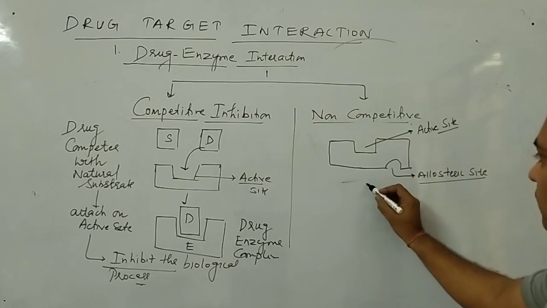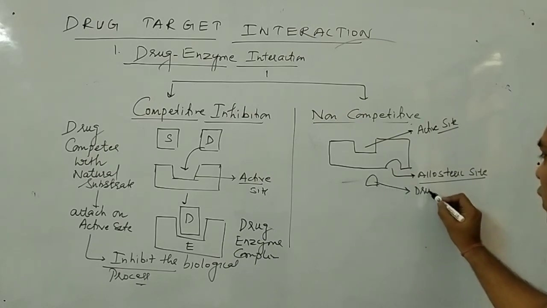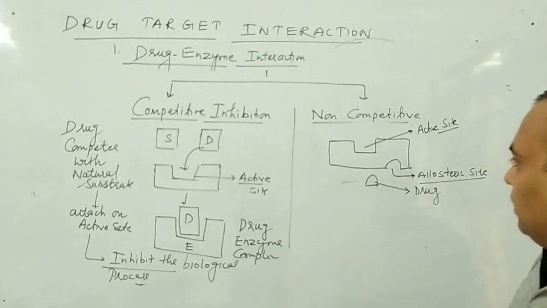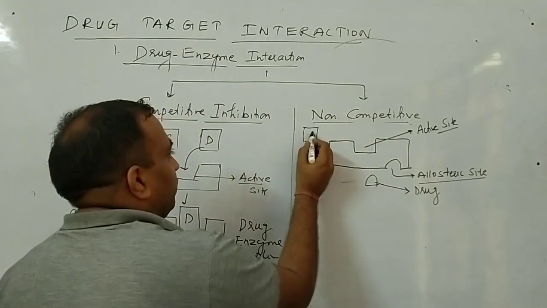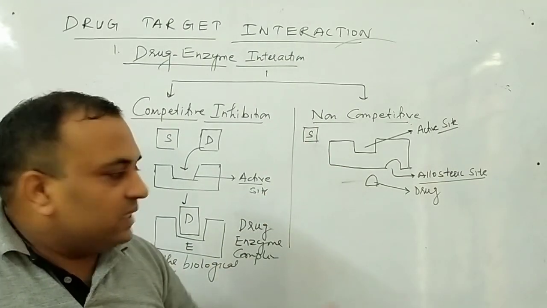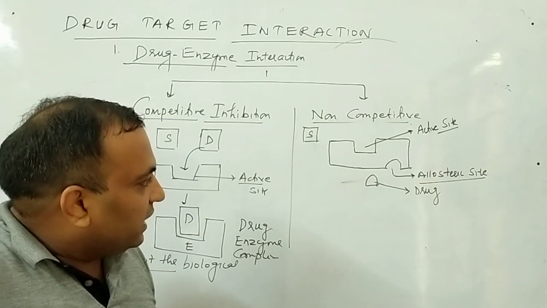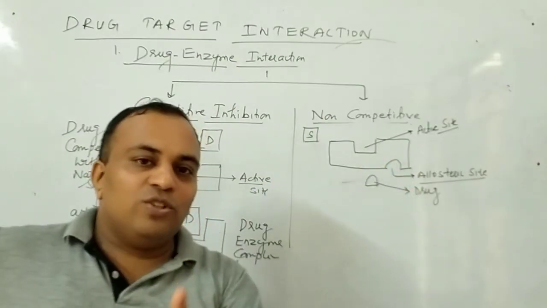And this is your what? Drug or medicine. Now listen. This process happens when the drug fails in a competition with the substrate, meaning this drug cannot directly compete with the substrate. So what does it do? This drug will attach on another site, that is the allosteric site.